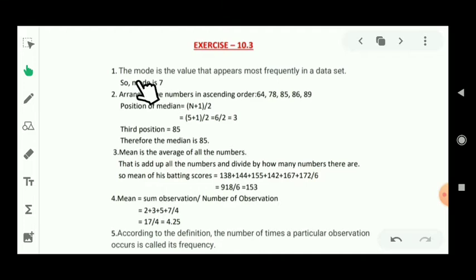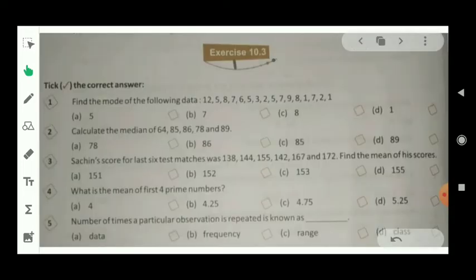As you know, the mode is the value that appears most frequently in the data set. That means whenever a digit comes many times, it will be the mode. You can see here 7 appears 1, 2, 3 times and the other values are not 3 times. That means 7 will be the mode of this question. So which option will be right? Option B. Let's see the solution of question number 2.